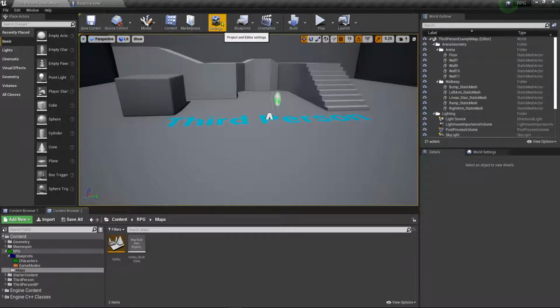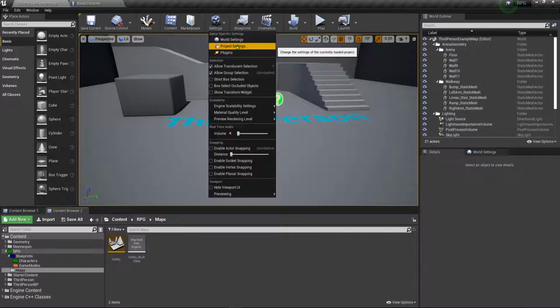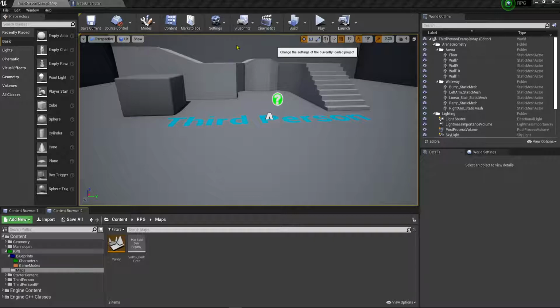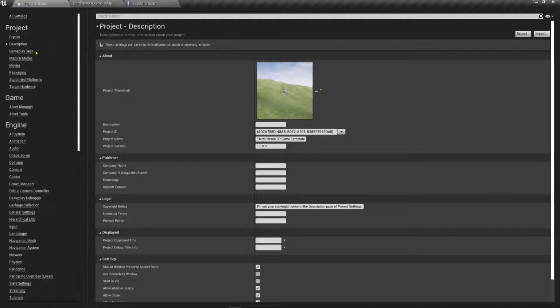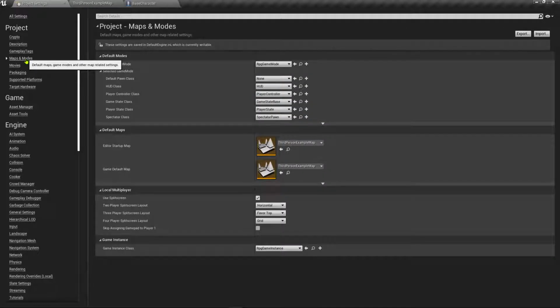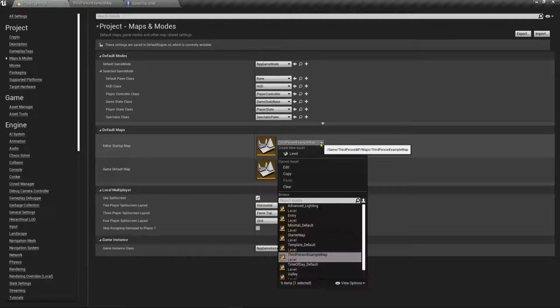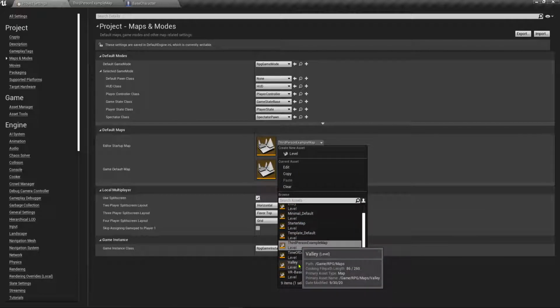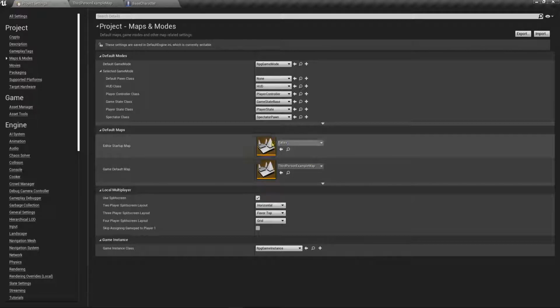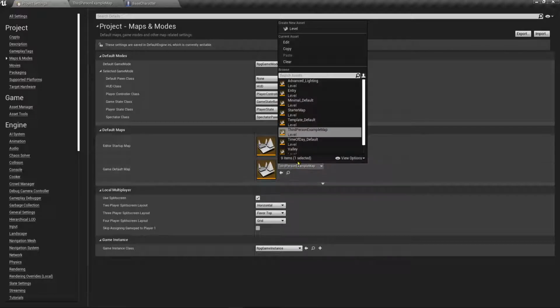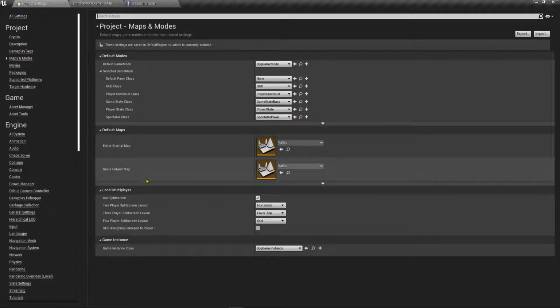So if we go here to settings and click that, and we choose project settings, and when that opens up here, we want to go to maps and modes. In maps and modes, where we had set our game mode and everything, we want to go down here to our editor startup map. If we click right here, we will go to Valley. That will change our editor startup map, and we'll go ahead and change our game default map to that.